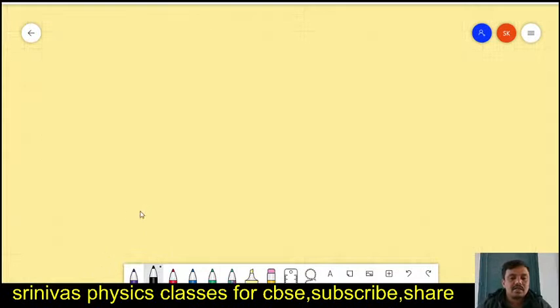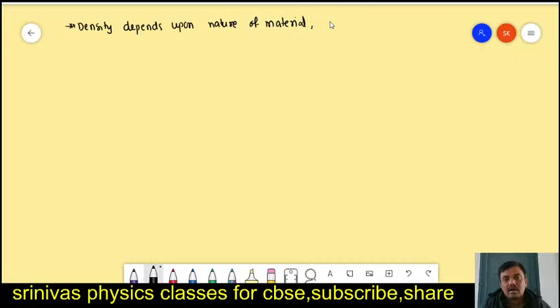The next concept is on what factors density depends. Density depends upon the nature of the material. It is independent of mass and volume. Actually, the density formula is mass by volume, but the density does not depend upon mass and volume.